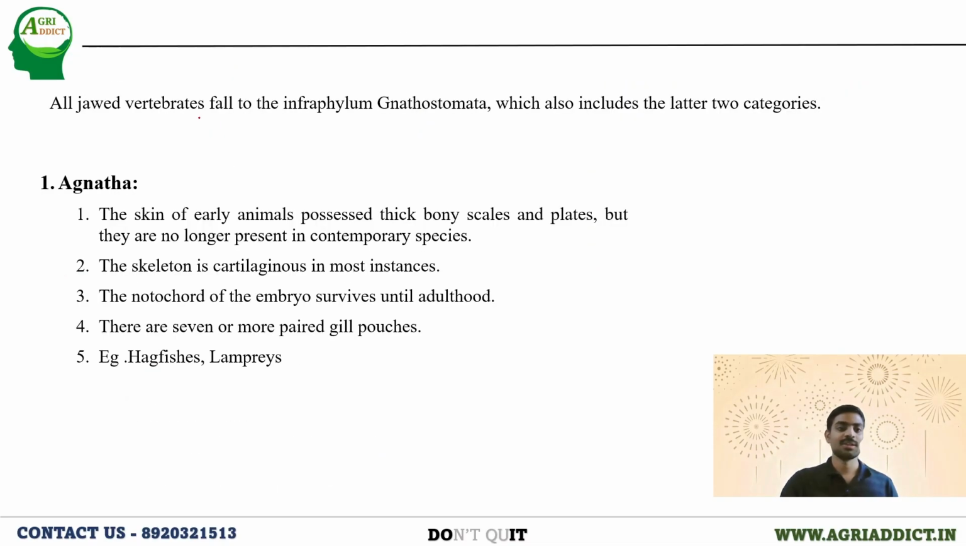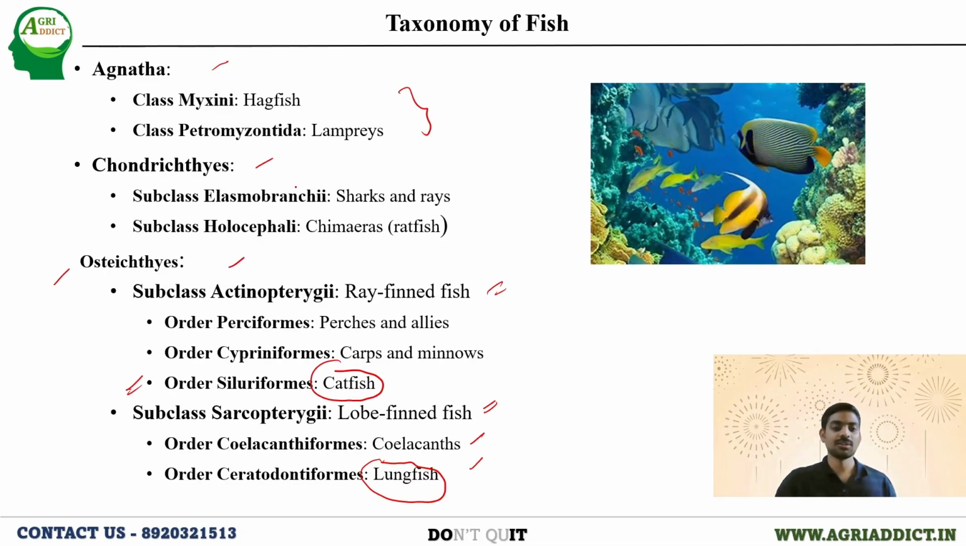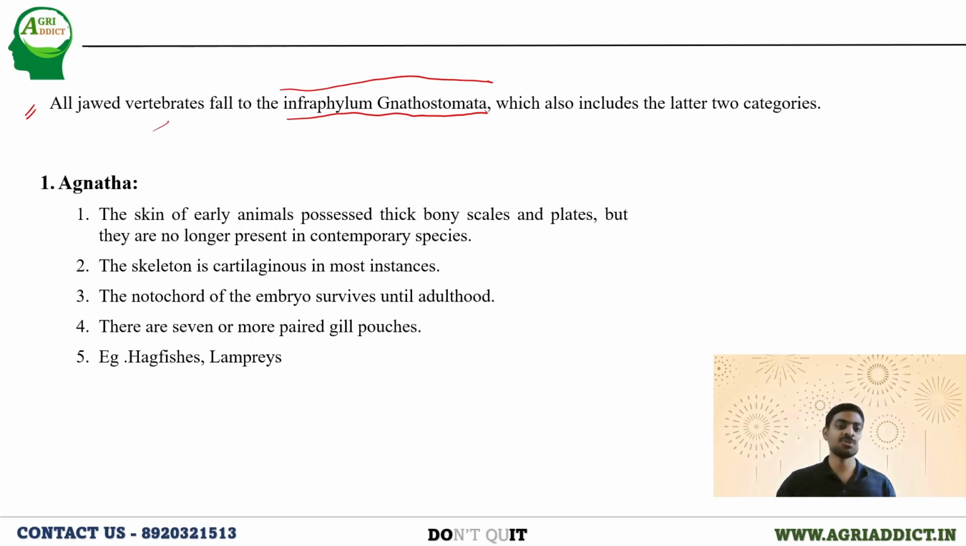Next, a very important point: all the jawed vertebrates that we are seeing fall into the infraphylum Gnathostomata. Make a note of this infraphylum Gnathostomata. Under this, all the jawed vertebrates will be coming. Now, we will be learning the important features of all these three major groups. We have studied the Agnatha, Chondrichthyes, and Osteichthyes, the three major groups. Now we'll be studying the brief important features of these groups.